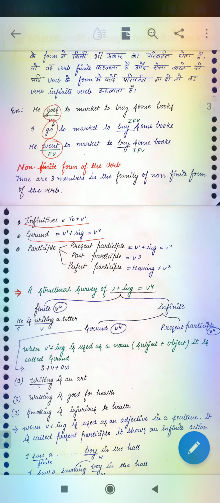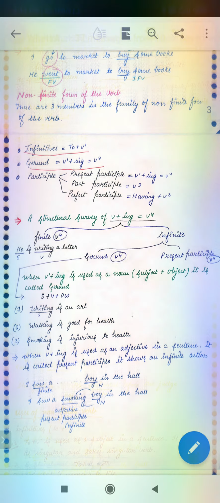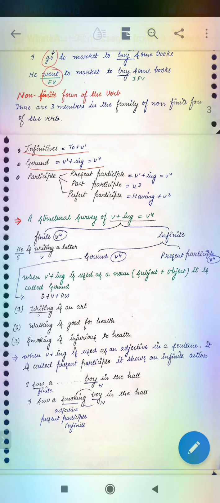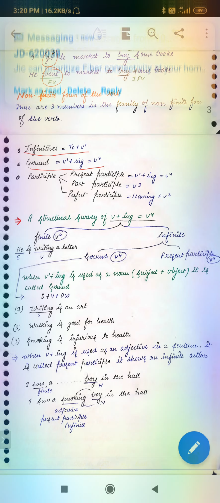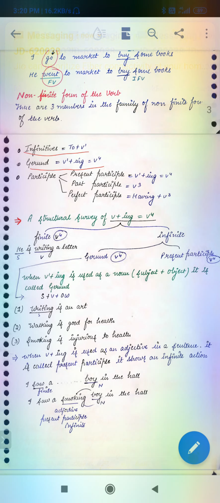Okay, children. Now, coming to the next, we can see a structure survey of verb plus ing. Verb 1 plus ing. That is your V4. V4 we can refer as the present participle. Finite, non-finite. He is writing a letter. That is writing, your verb 4.